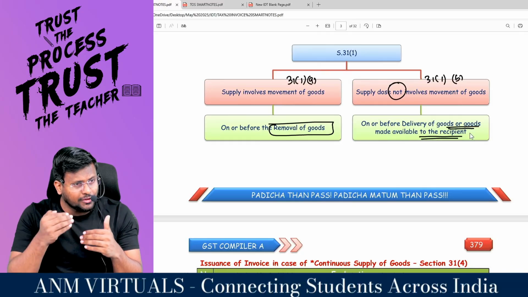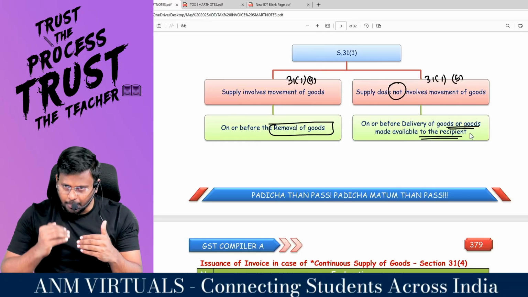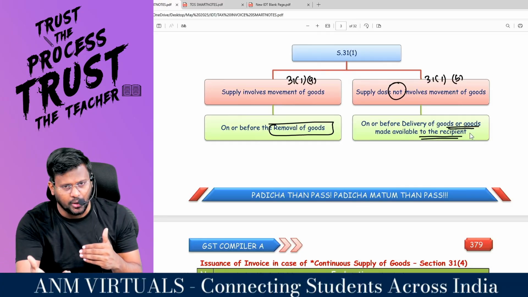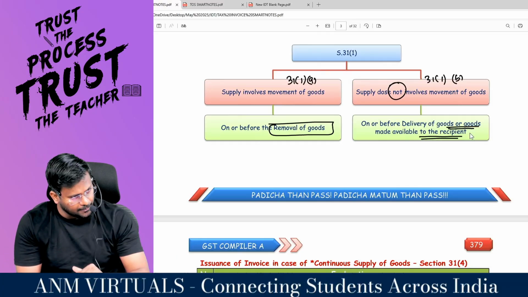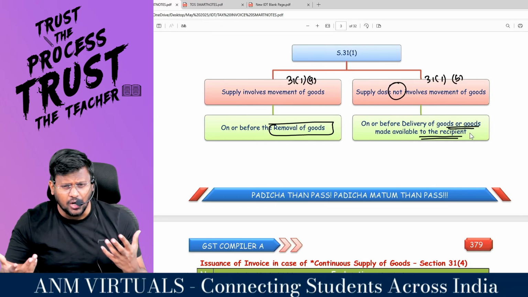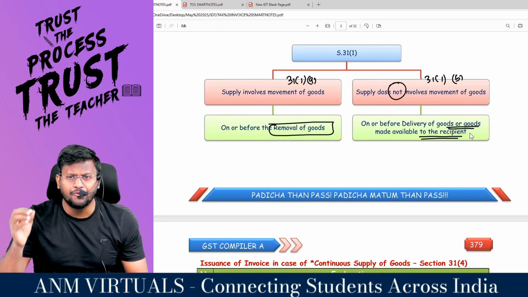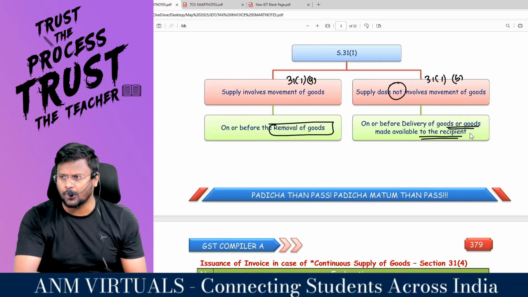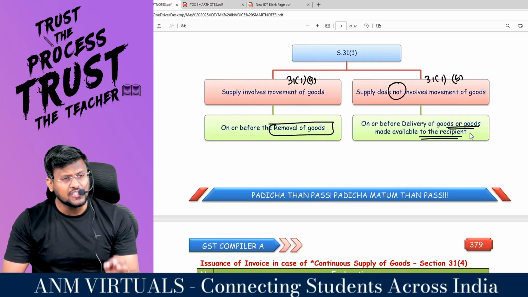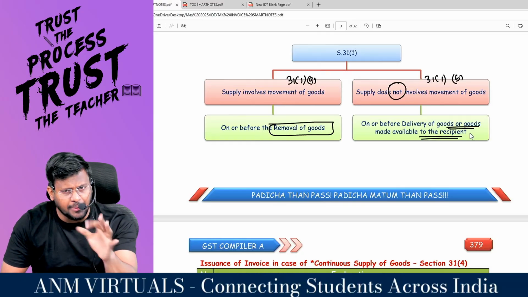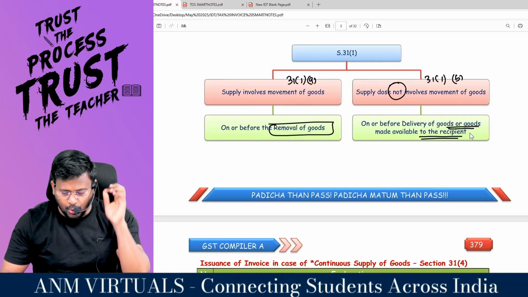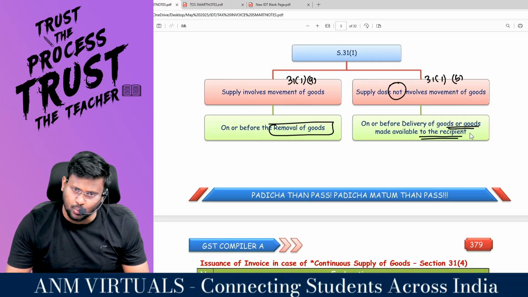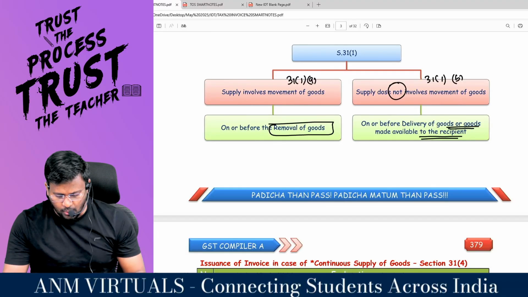Before you remove the goods from your factory, from your place, you are supposed to raise the invoice. Without an invoice, the goods should not move from your side. If the supply does not involve movement of goods, on or before the delivery of goods, or goods made available to the recipient, you are supposed to raise the invoice. Then only such an invoice is a valid invoice. Otherwise, the invoice is an invalid invoice.